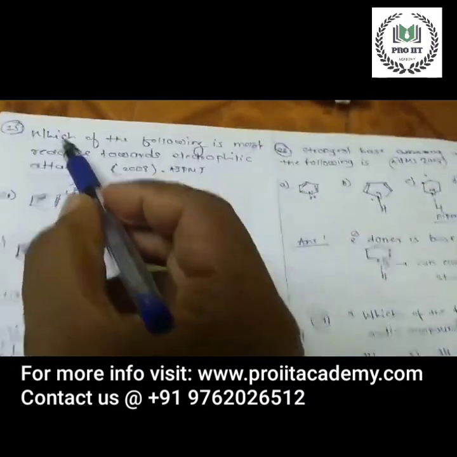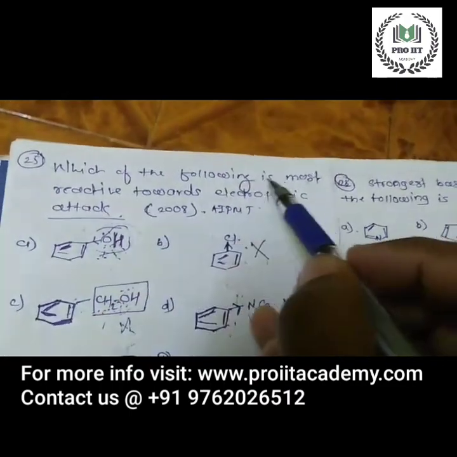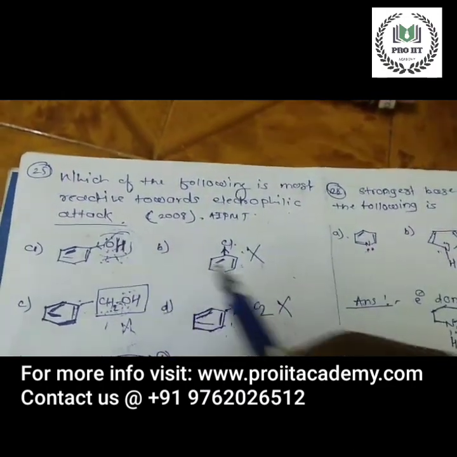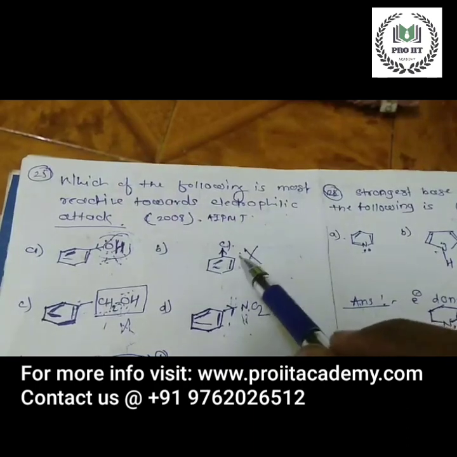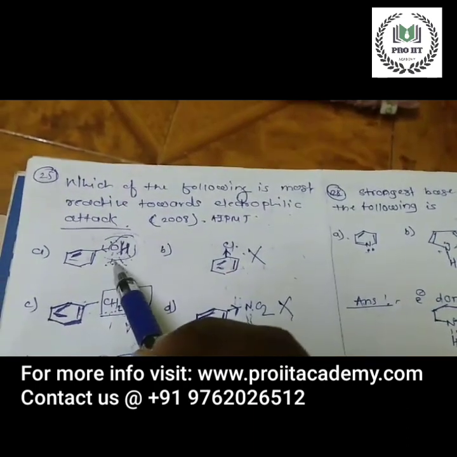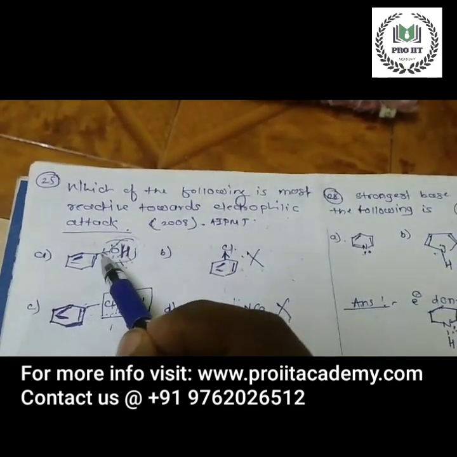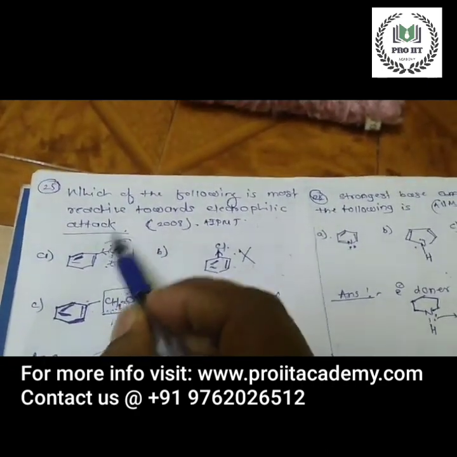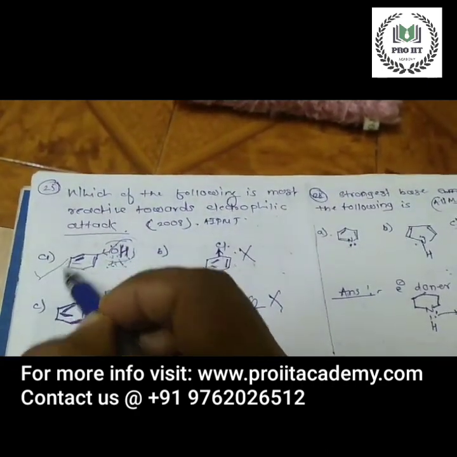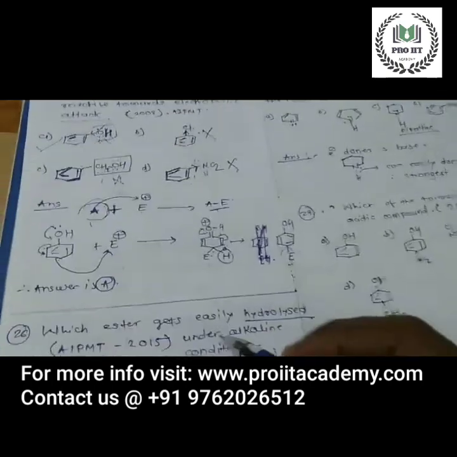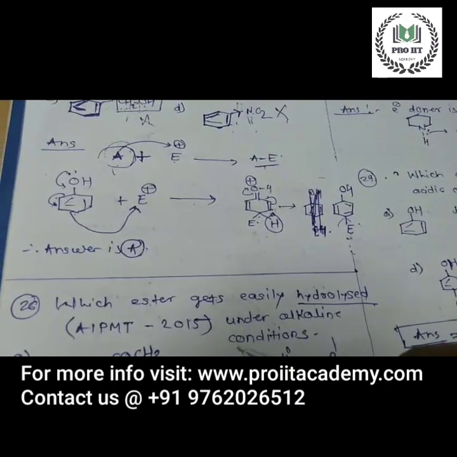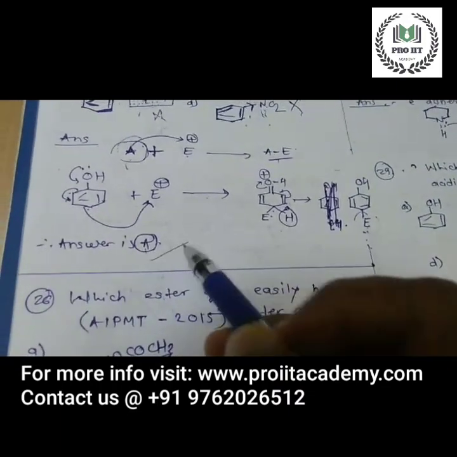The question is, which of the following is most reactive towards the electrophile? These are least reactive because they are electron withdrawers. This is more reactive because it is an electron donor. Since it is an electron donating group, option A is the correct option, because an electron donating group attacks the electrophile. Option A is the correct answer.